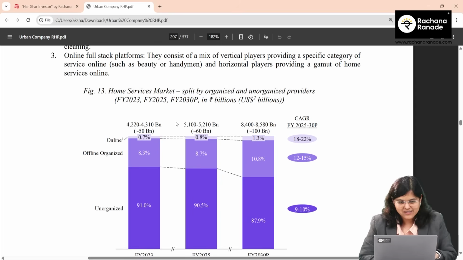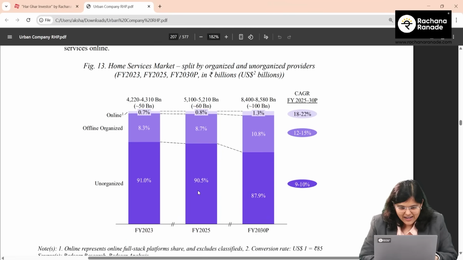Online market share of home services. Currently, it is less than 1%. If you remember, I told you that, 99% unorganized sector. The same thing can be seen here, 0.8% online. And it is expected to go to 1.3% by FY30. And this again translates into a CAGR of 18 to 22%.